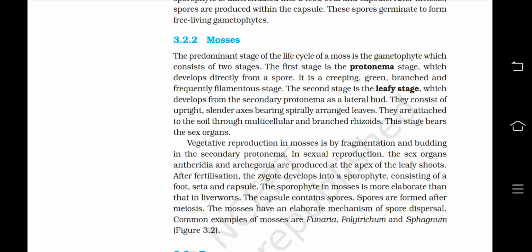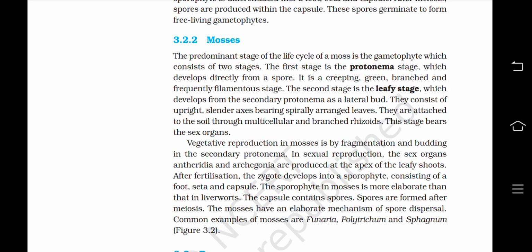Vegetative reproduction in mosses is by fragmentation and budding in the secondary protonema. In sexual reproduction, the sex organs antheridia and archegonia are produced at the apex of the leafy shoots. After fertilization, the zygote develops into a sporophyte, consisting of a foot, seta, and capsule.